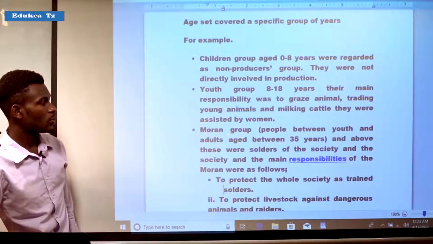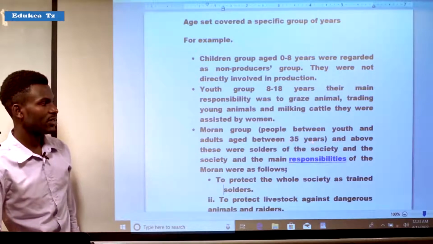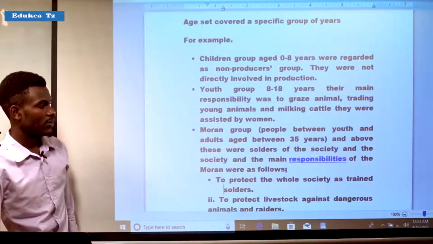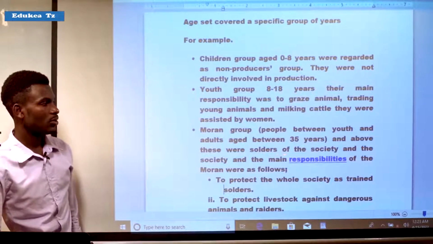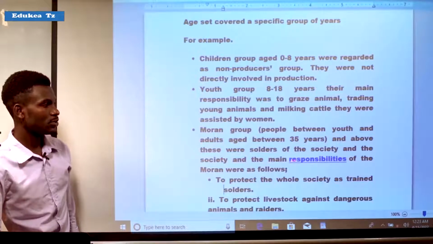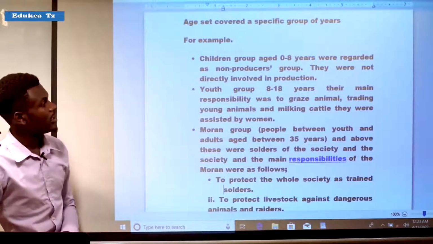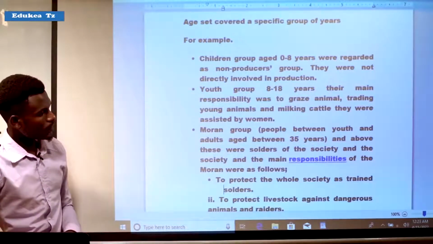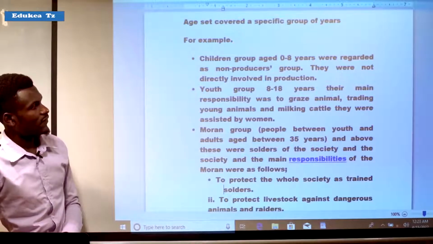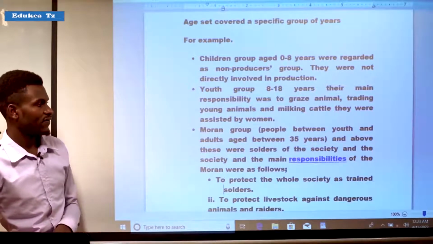And another group was Molan group, people between youth and adults. It means that Molan were aged from 19 to 35.